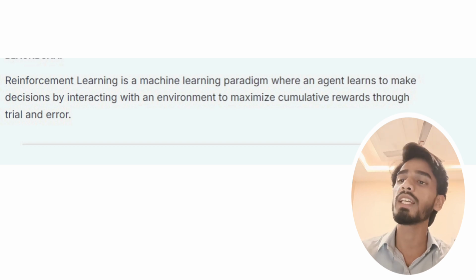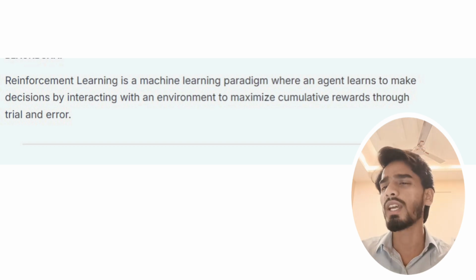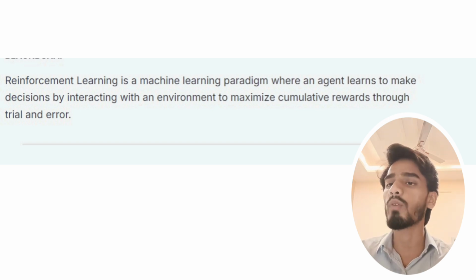Now let us see reinforcement learning. Reinforcement learning is a machine learning paradigm where an agent learns to make decisions by interacting with an environment that maximizes cumulative rewards through trial and error.